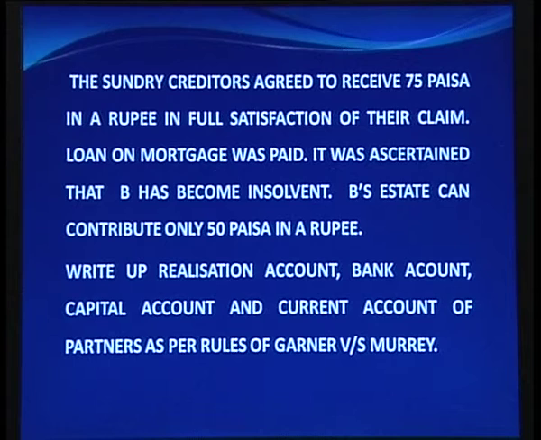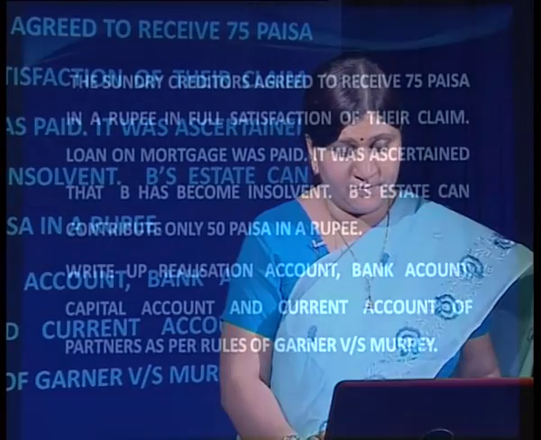It was ascertained that B has become insolvent, and we know that B is also having a debit balance in the current account. Now he has become insolvent. B's estate can contribute only 50 paisa in a rupee. That means whatever has been the debit balance, only 50% of it is being paid by him.